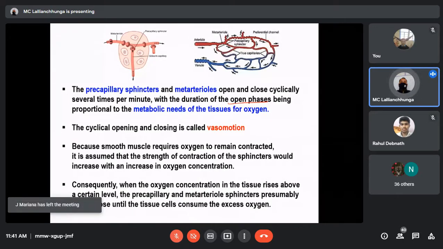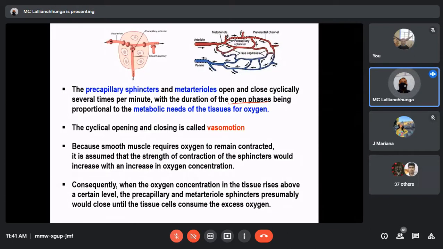Consequently, when the oxygen concentration in the tissue rises above a certain level, the capillary and metarterial sphincter presumably would close until the tissue cells consume the excess oxygen. So this is very simple. Just like I've already told you, when there is excess oxygen, those sphincters will be constricted, and even the metarterioles will decrease in size, because oxygen is already high in the tissue.